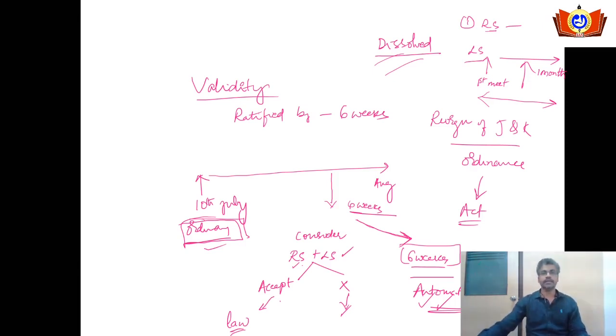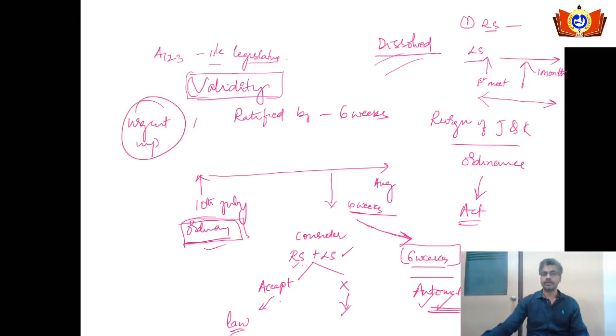If we check the second question we asked: is the ordinance making power under Article 123 a parallel legislative power? The provisions given for validity tell us that it is not a parallel legislative power given to the President under the Constitution of India. It is given only to meet very urgent or very important issues when the Lok Sabha and the Rajya Sabha, or either of them, are not in session.